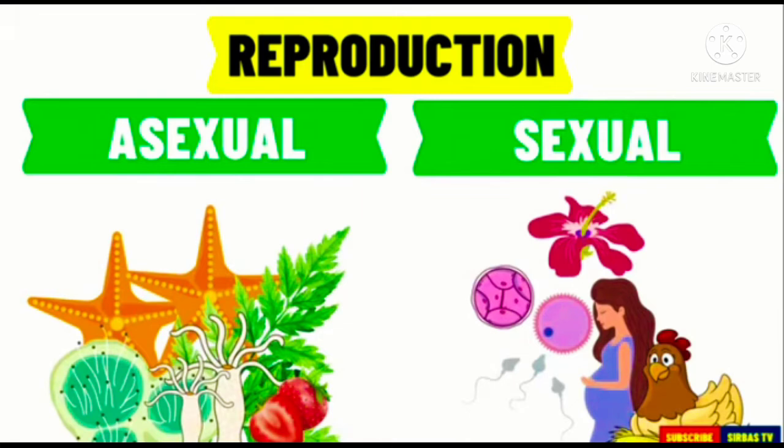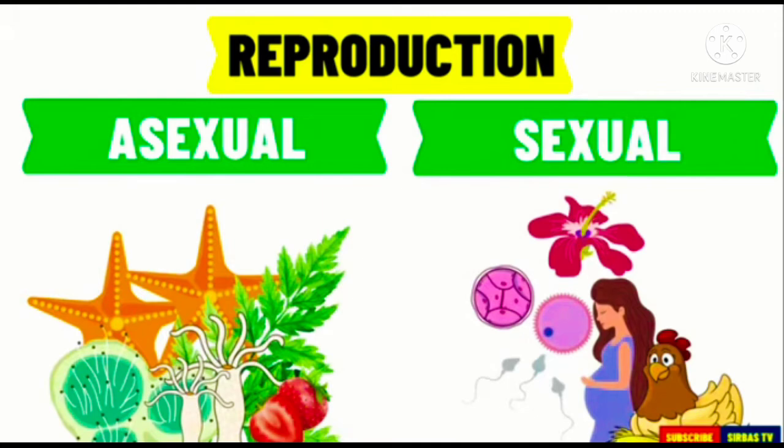Did you get it? Okay, now it's time to test what you have learned. It's quiz time! Direction: Determine which animal undergoes sexual and asexual reproduction. Number 1. Frogs. The answer is it undergoes sexual reproduction. Number 2. Ants.